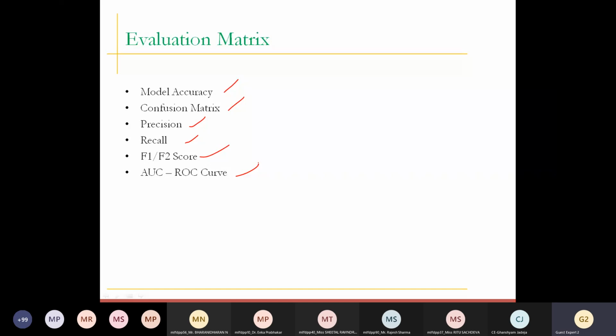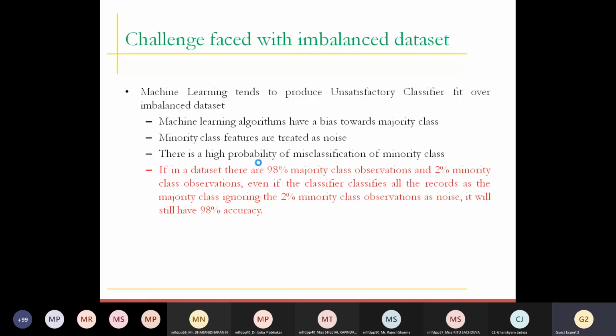It is my personal practice whenever I am dealing with any classification problem, especially when I'm dealing with a data set which I have collected, or real-time data that is not provided by any standard platform like Kaggle or UCI, that I must check this many parameters just to authenticate whether my model is performing well or not. Now, what are the challenges that you face if you have an imbalance problem?